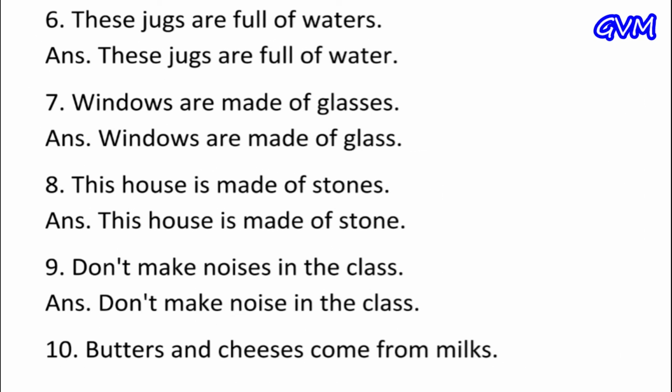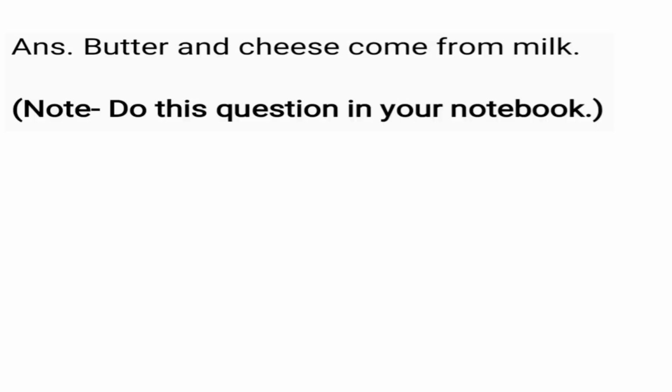Sixth: these jugs are full of waters. In this sentence, waters is in plural form, which is the wrong way, and the correct answer is: these jugs are full of water. Seventh, windows are made of glasses, and the right answer is: windows are made of glass. Eighth one is: this house is made of stones. This house is made of stone. Ninth, don't make noises in the class, and the right answer is: don't make noise in the class. Tenth, butter and cheeses comes from milks, and the right answer is: butter and cheese come from milk, not milks.